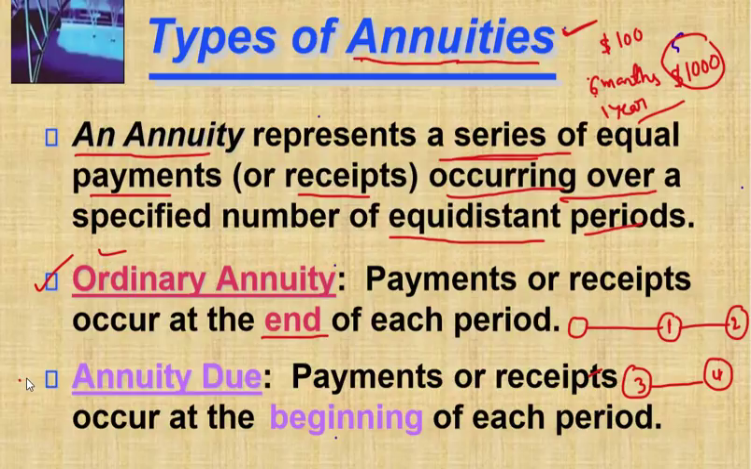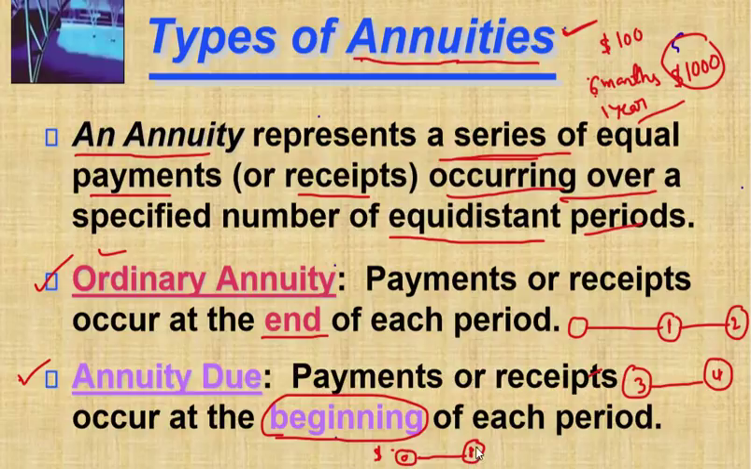So next is annuity due. Here it is very simple. The payments or receipts occur at the beginning of the period. For example, this is the period 0. You are receiving funds here only, at the beginning of the year. Again, this first year is starting here and this is the end of the first year.